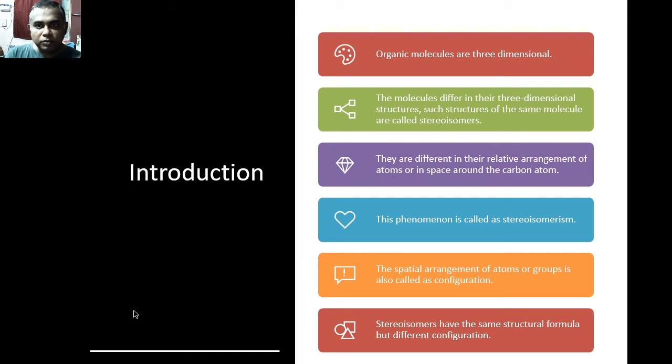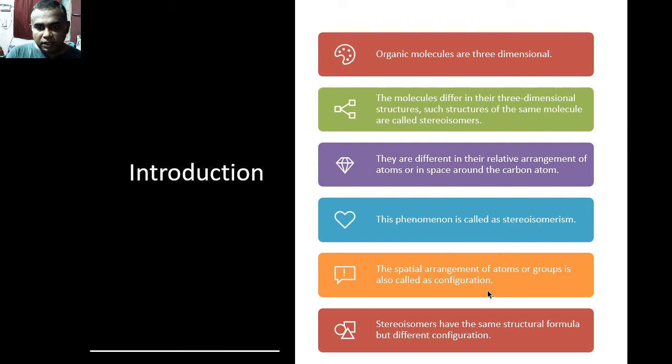Organic molecules are three-dimensional in nature. The molecules differ in their three-dimensional structure, and such structures of the same molecule are called stereoisomers. They are different in their relative arrangement of atoms in space around the carbon atom, and this phenomenon is what we call stereoisomerism.